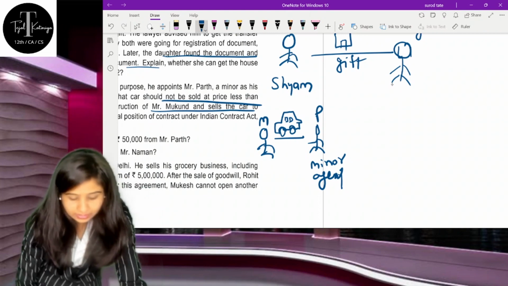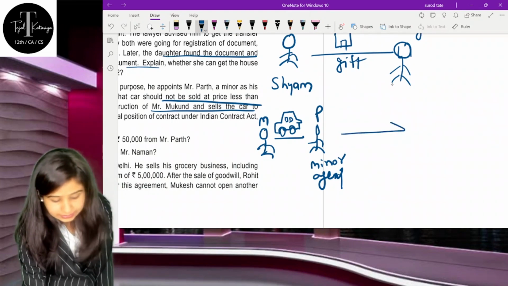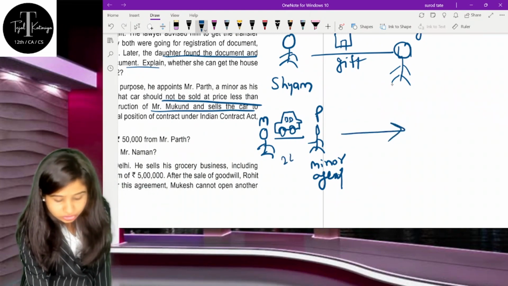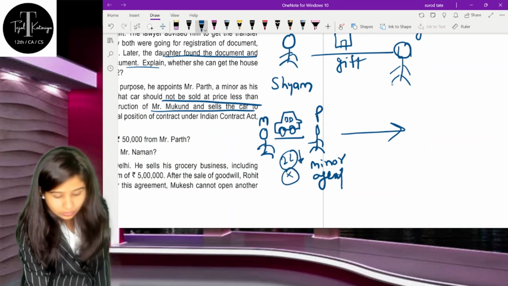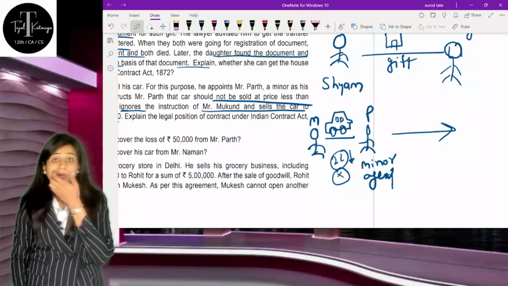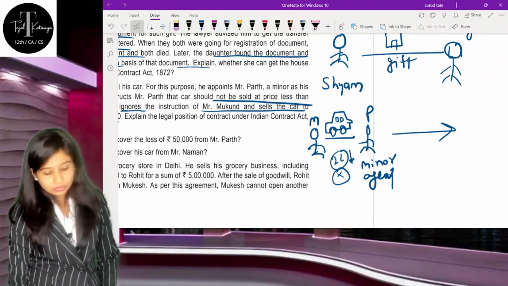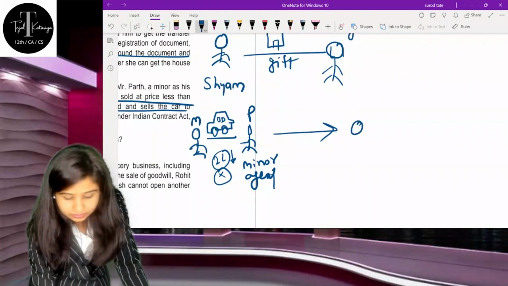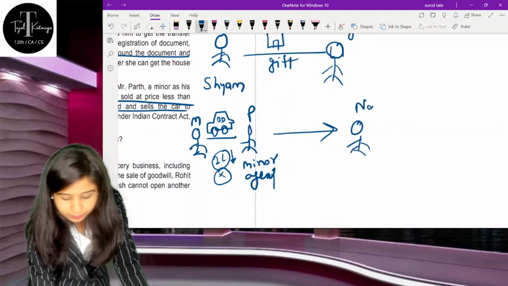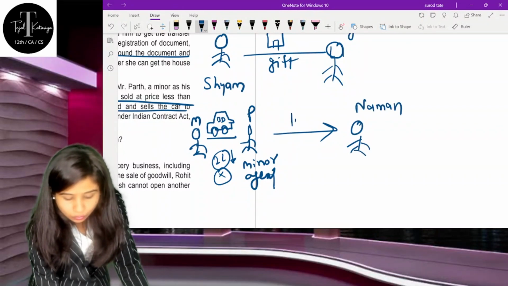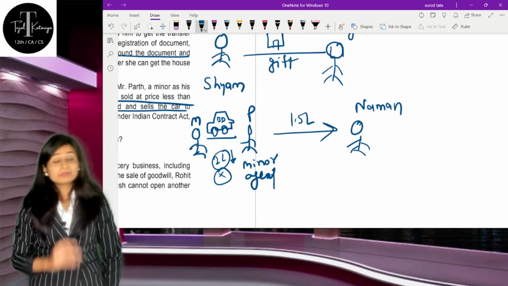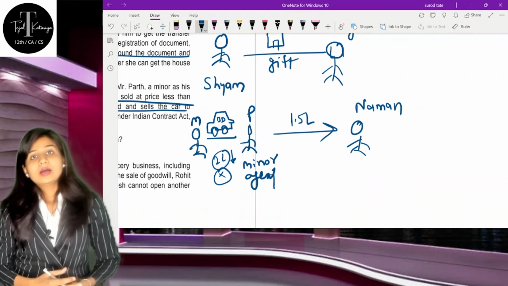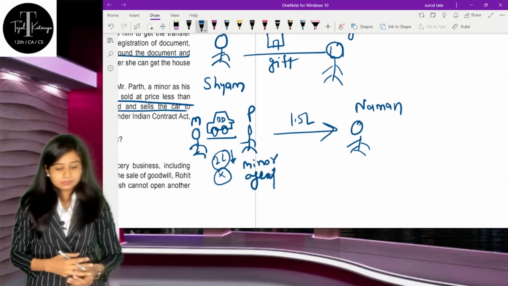Now Mr. Parth is selling this car. There is a clear instruction that it should not be less than 2 lakh. He should not sell to anyone for less than 2 lakh. Now he is selling this car to Mr. Naman for 1.5 lakh. This is Mr. Naman.